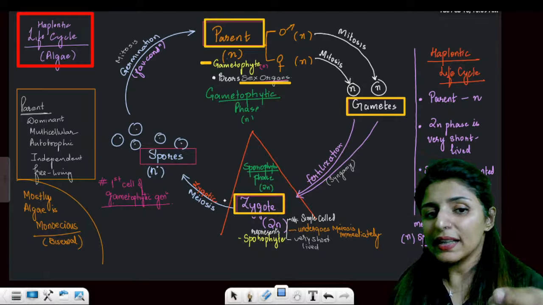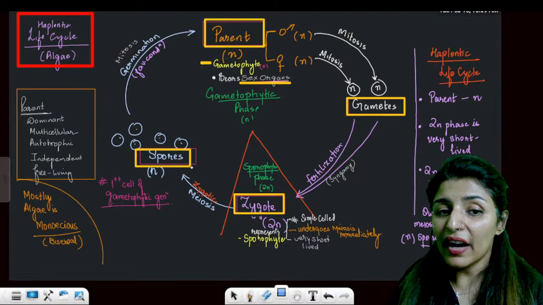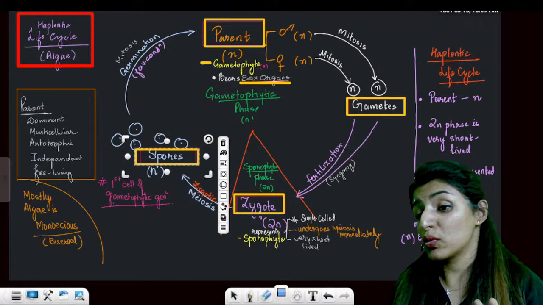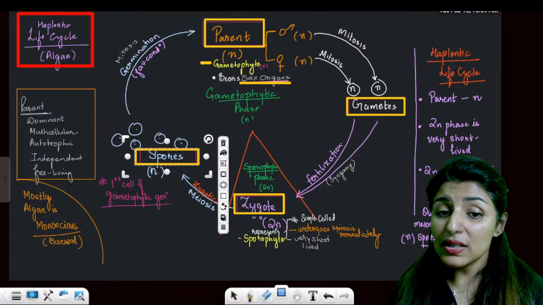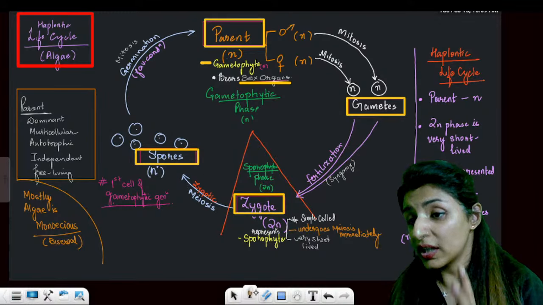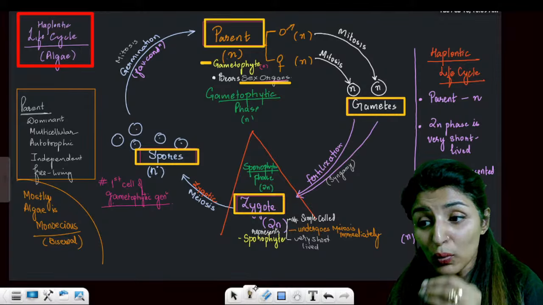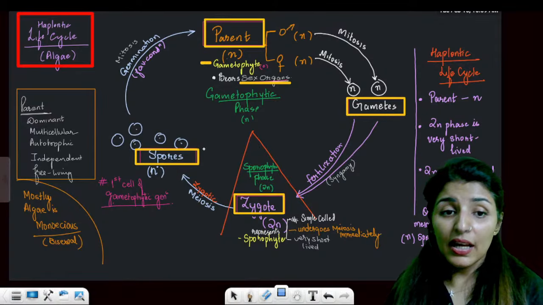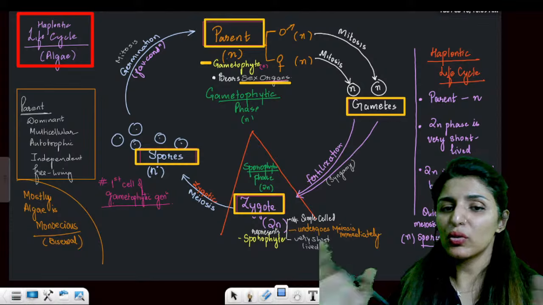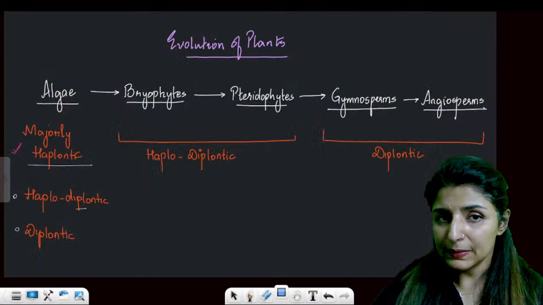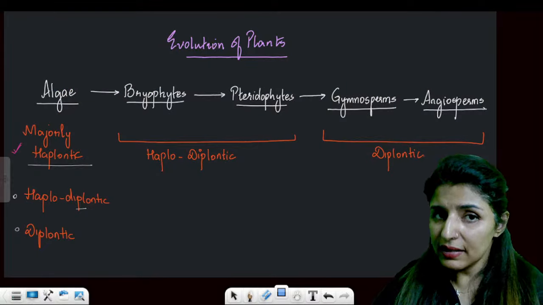Now quickly the zygote is going to divide by meiosis to form spores. Why do we call this a haplontic phase? Because here the zygote is very short-lived. The 2n phase is super short-lived. Are you getting that? And these spores will undergo mitosis or germination to produce parents again. Is that clear?